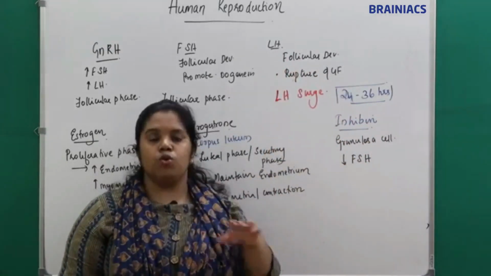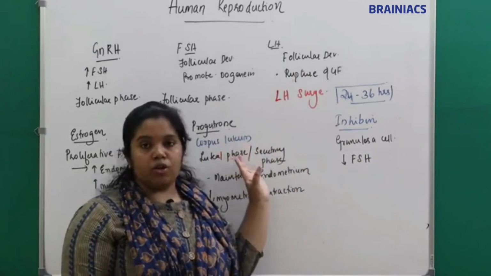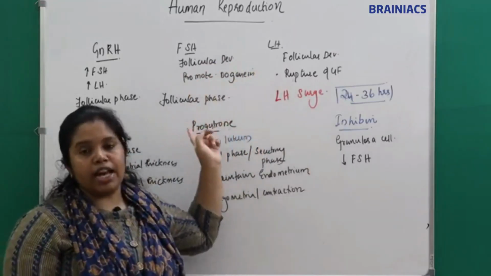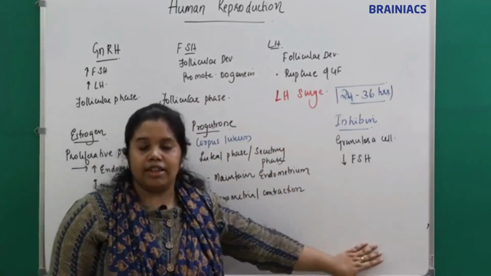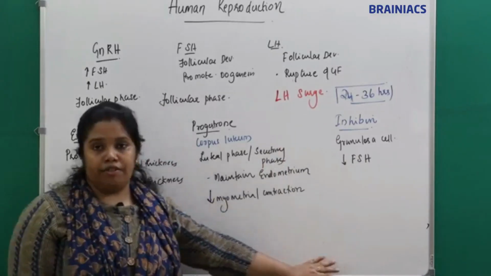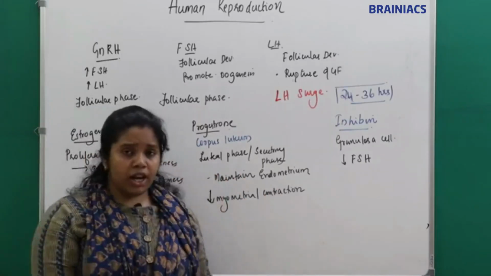If enough oogenesis has occurred, inhibin is secreted from the granulosa cells of the follicle, which in turn inhibits the hypothalamus as well as the anterior pituitary, thus decreasing the level of FSH. These are the 6 hormones. Very, very important table. Understand?